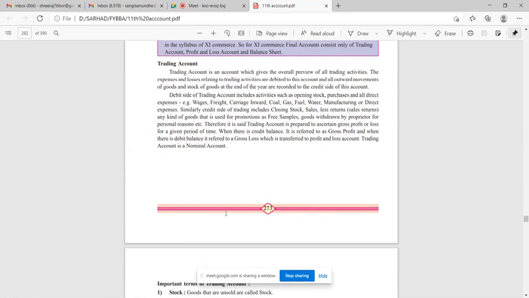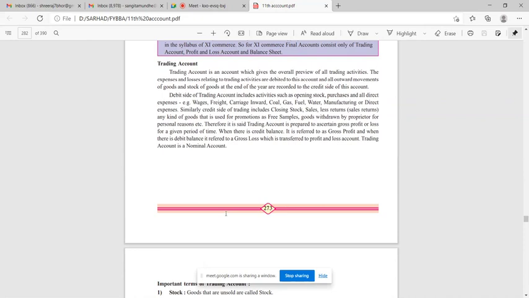All the expenses relating to trading activities are debited to the debit side of trading account. And all the outward movements and stock of goods at the end of the year are recorded on the credit side. Okay, trading account is related to a trader.